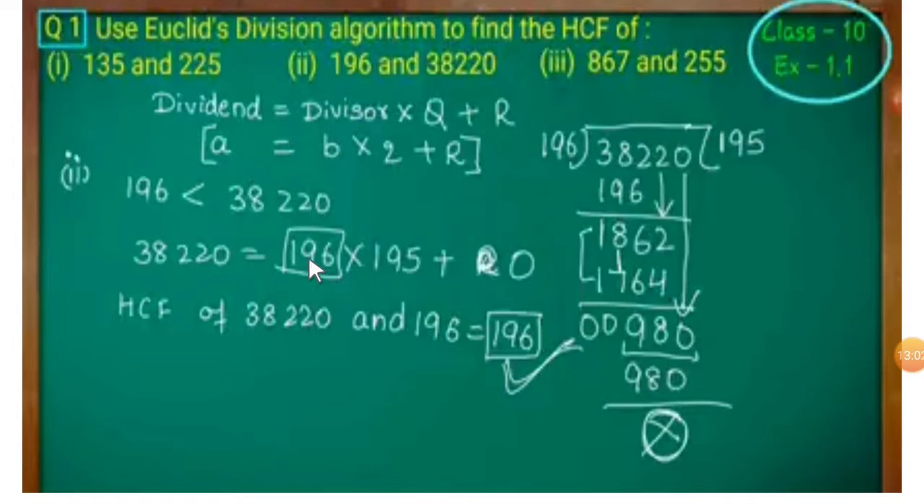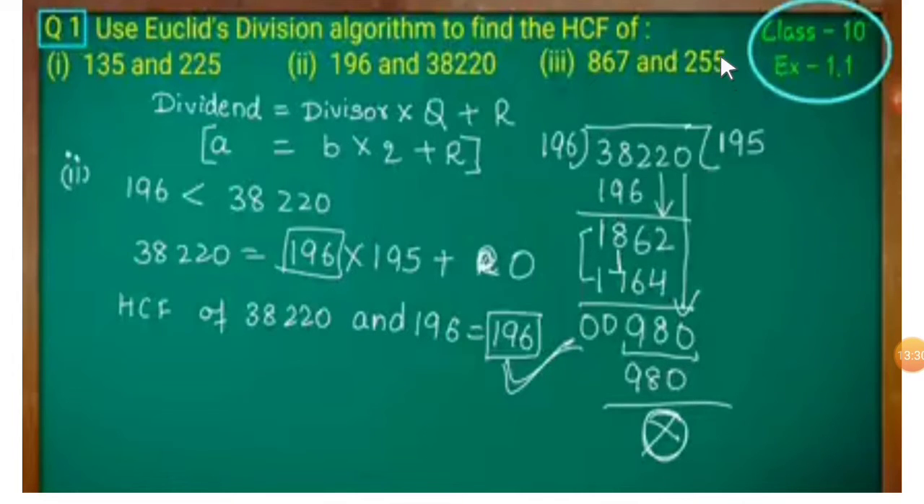See, 38,220 is equal to 196 into 195. So in only one step you will get 0. 196 into 195 is 38,220 plus 0. Here the remainder is 0. So the highest common factor of these two numbers will be 196. This divisor will be the highest common factor of the given two numbers.